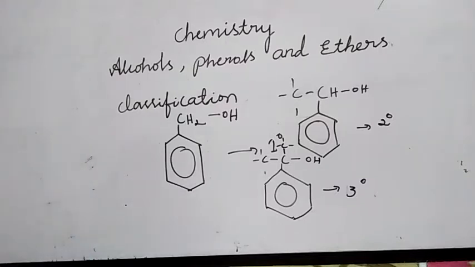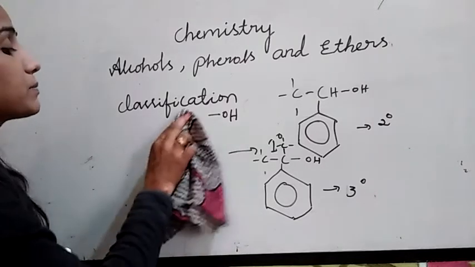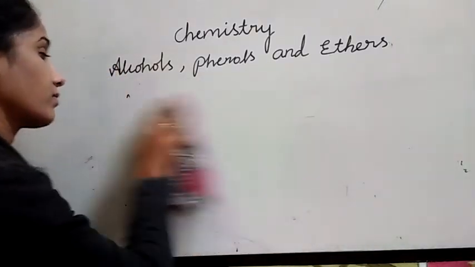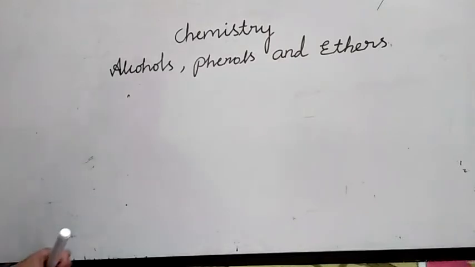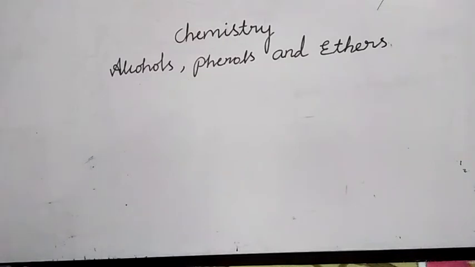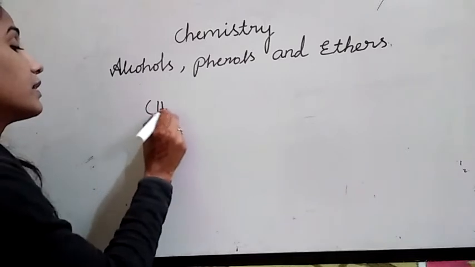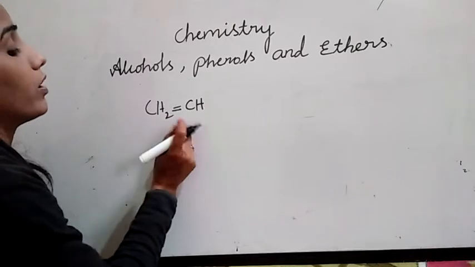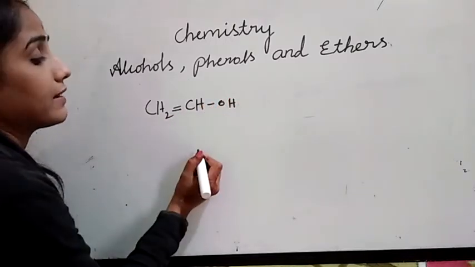The next one is compounds containing sp2 C-OH bond. That is called vinylic alcohols. Compounds containing sp2 C-OH bonds. See here, sp2 means vinylic alcohols. For that, CH2 double bond CHOH. This is vinylic alcohols.